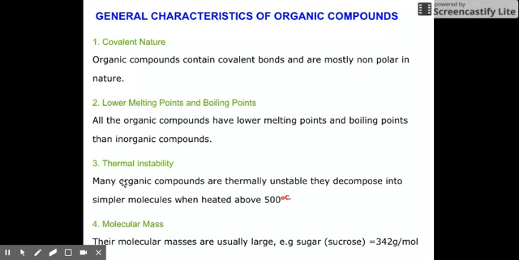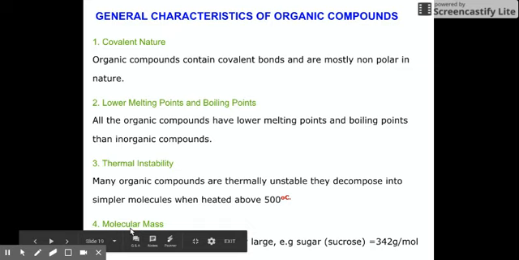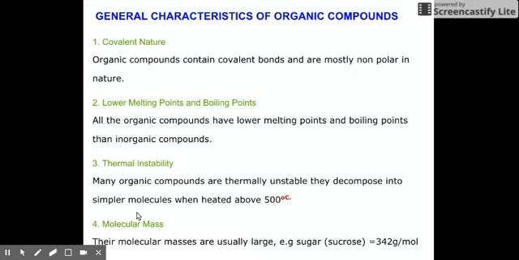Third, thermal instability. Many organic compounds are thermally unstable because they get burned or they decompose into simpler molecules. Because they're covalent in nature, their covalent bonds can easily get destroyed, especially if you subject them to extreme heat. Fourth, their molecular masses are usually big because hydrocarbons and their derivatives can form very long chains of hydrocarbons. And when they form long chains, big molecules form, and so you expect them to be heavier.